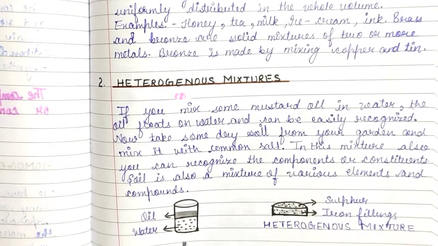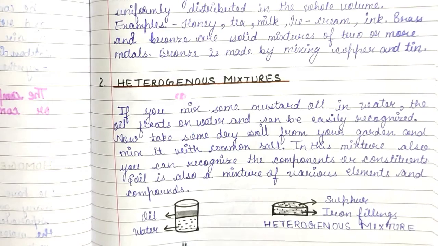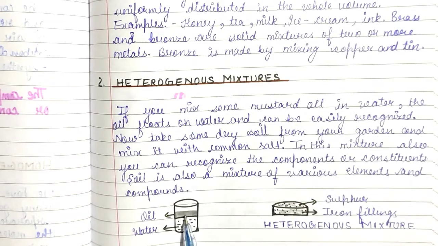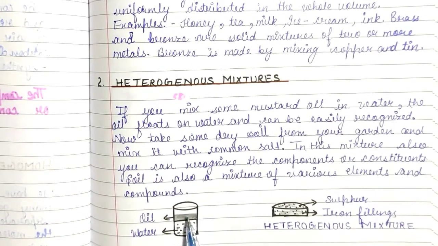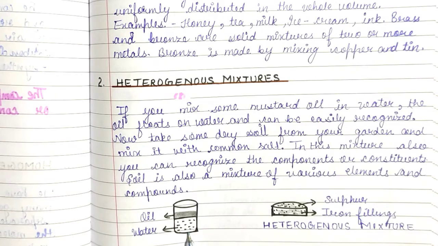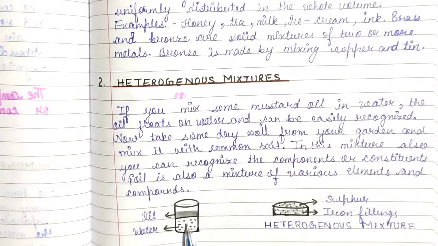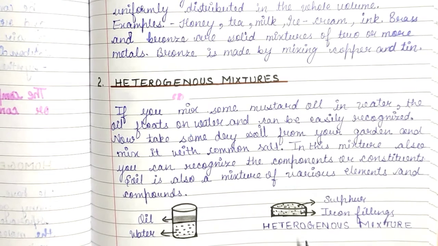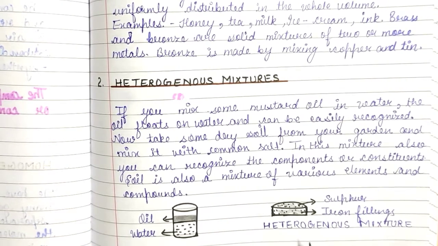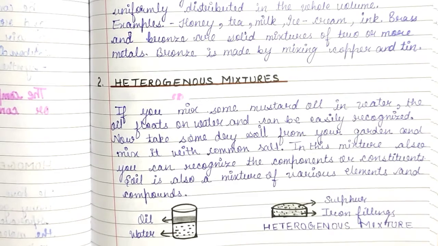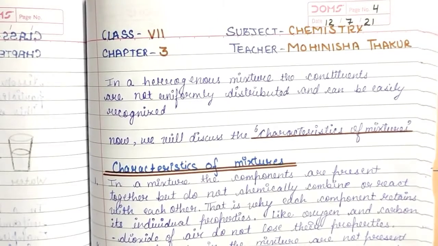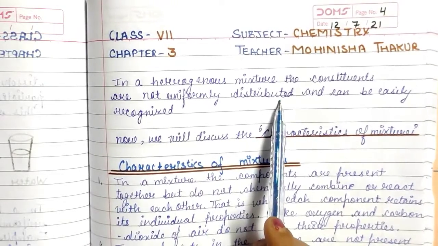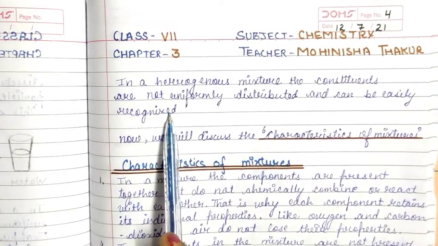Here on page number 3, the diagram is drawn in which in a beaker we have taken the combination of both water and oil. So oil will float above and the water is here. So it will not mix. So it is a heterogeneous mixture. Similarly, on mixing sulfur and iron filings, they will not mix with each other. So this also shows a heterogeneous mixture. In a heterogeneous mixture, the constituents are not uniformly distributed and can be easily recognized.